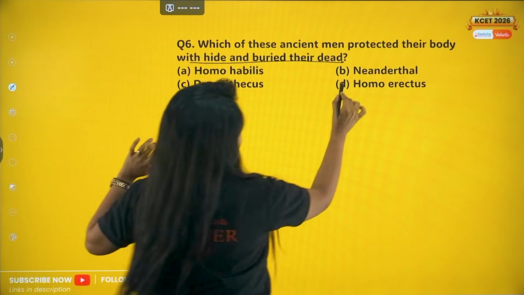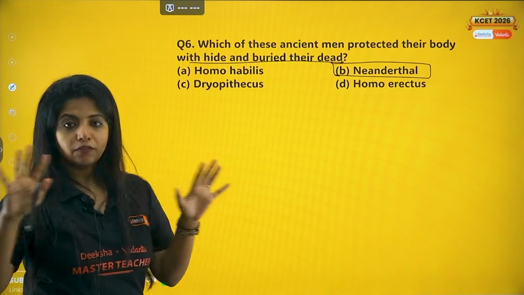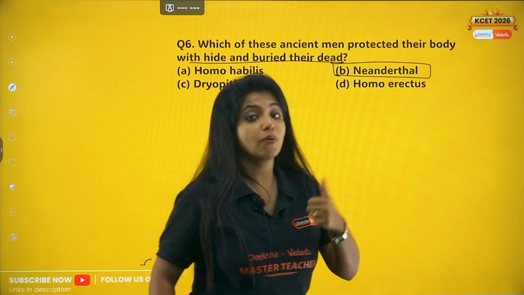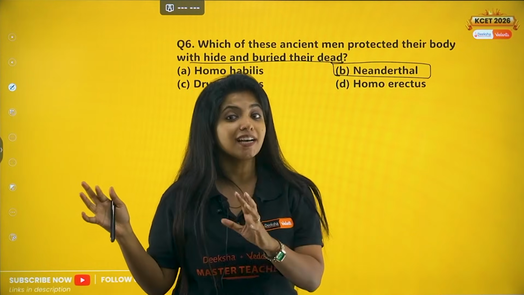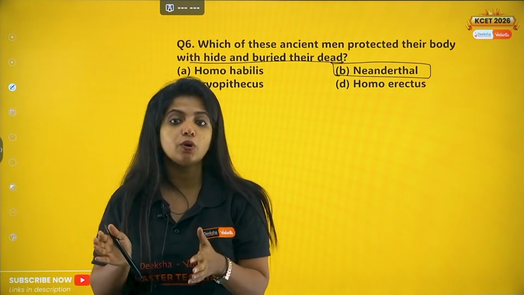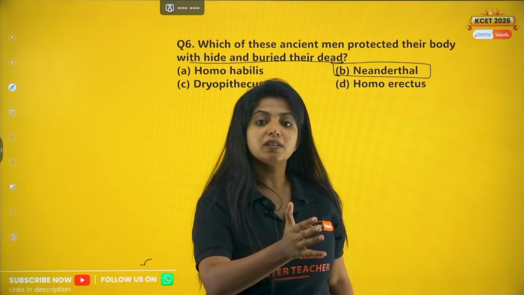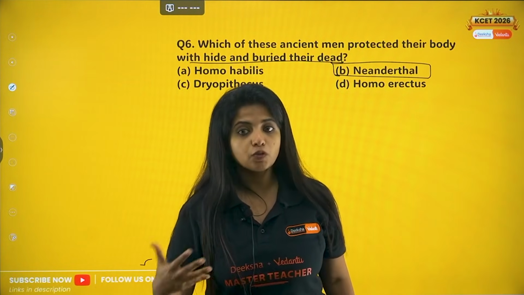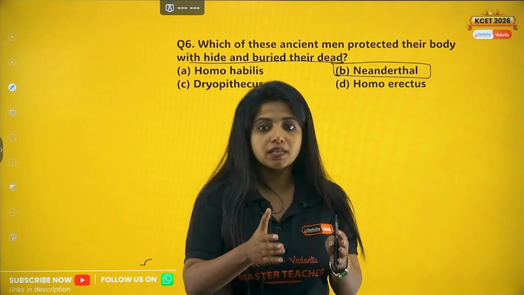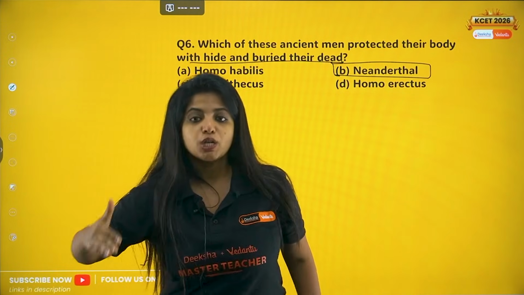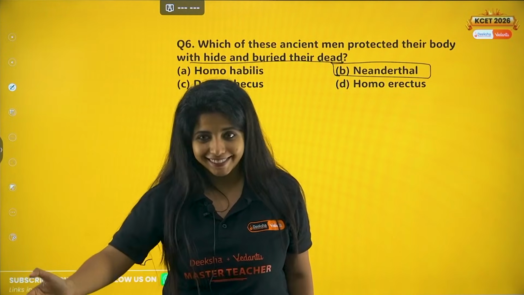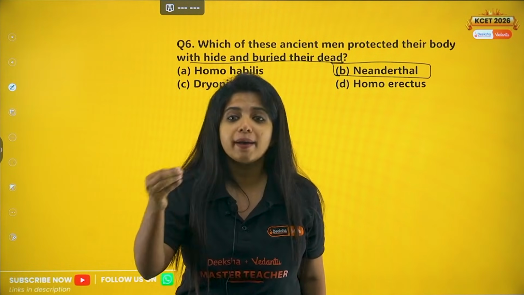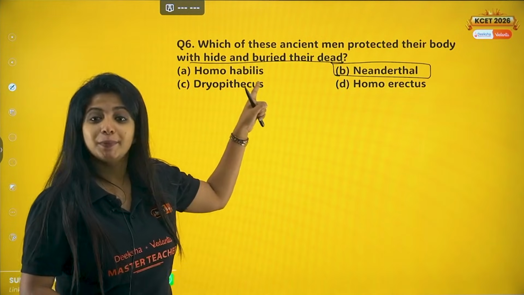Always remember, I'll tell you one thing. From the starting point onwards, you had two types of organisms. One is Dryopithecus, another one is Ramapithecus. Rama sounds like a man's name, right? So basically, they were the organisms which were closer to human beings. Dryopithecus were more ape-like, more like monkeys, apes. But Ramapithecus was more man-like. Now, from this Ramapithecus, you got differentiated into different things. From Ramapithecus, you got Australopithecus. From Australopithecus, you got the first human-like organism, Homo habilis, Habibi. So that is this, Homo habilis.